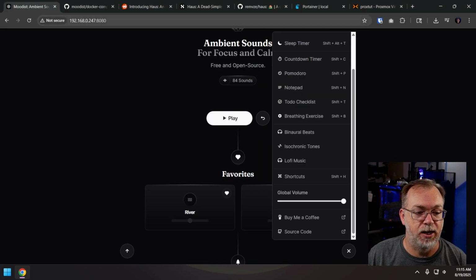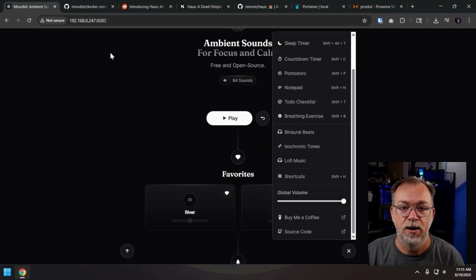In fact, if you come up to here, we can see that I'm on port 8080 there because this is a Proxmox LXC that I've deployed. But that is Moodist, right? It's kind of a cool interface. I love what it does. I love how it works.